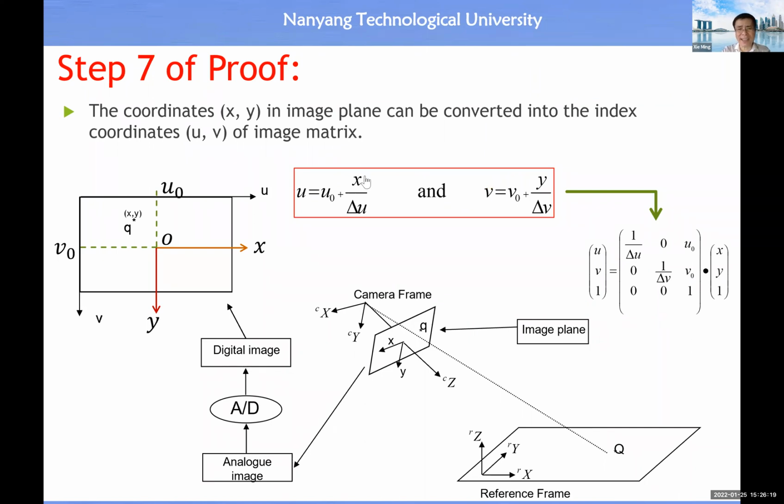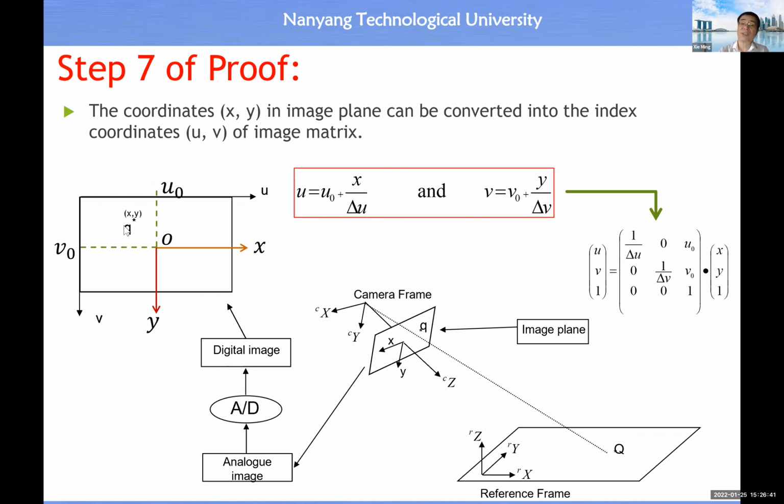If X, Y are equal to 0, the index coordinate is quite straightforward, U0, V0, done already. If it's not equal to 0, you have X, Y here, then X will introduce extra columns, X divided by the width of the column.